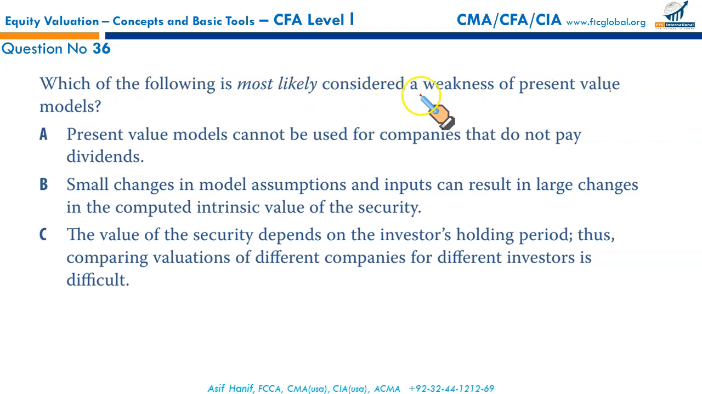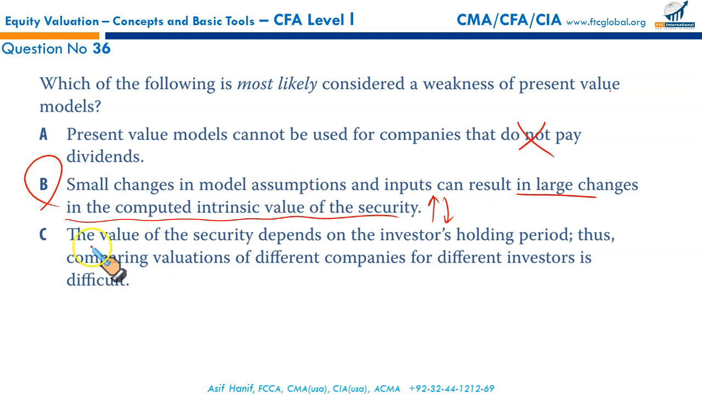Which of the following is most likely considered a weakness of present value models? A. Present value models cannot be used for companies that do not pay dividends. In fact, they can and should be used for companies that do not pay dividends. We can use free cash flow to equity models for this. Small changes in model assumptions and inputs can result in large changes in the computed intrinsic value of the security. This is a very true statement. Any small change in the required rate of return or the dividend growth rate can result in large swings in valuations. That's the weakness.